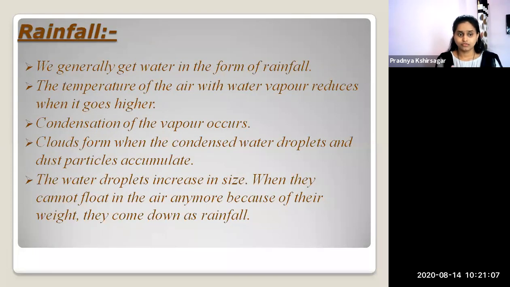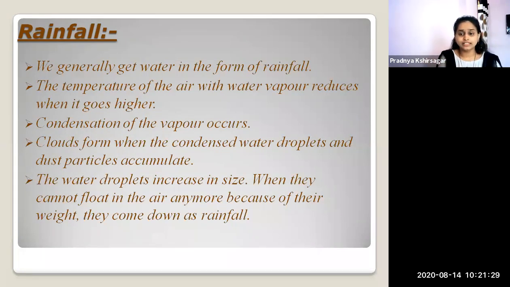When clouds are formed, condensed water droplets and some dust particles accumulate in them and come together. When the water droplets condense together, they increase in size.